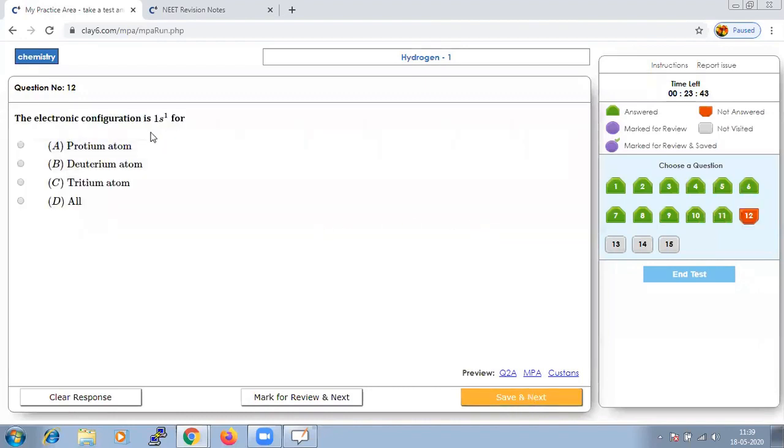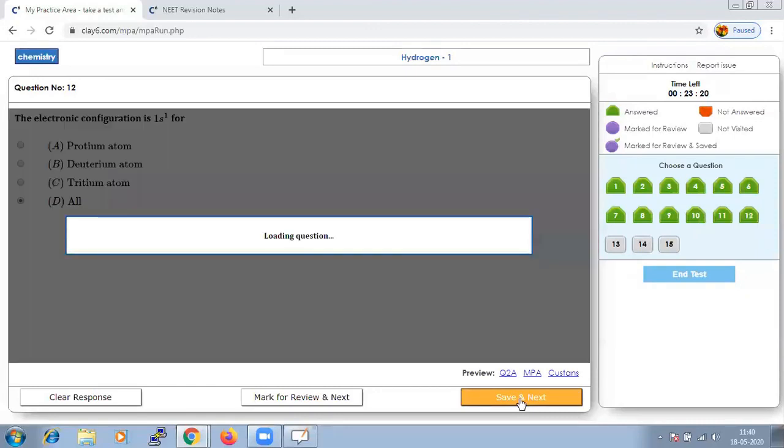The electronic configuration of 1s1, it's of course the electronic configuration of 1,1, 1,2 or 1,3. The electronic configuration is going to be 1s1 for all the three types of isotopes. Hence we could say the answer to be D. Save that and let us go to next.